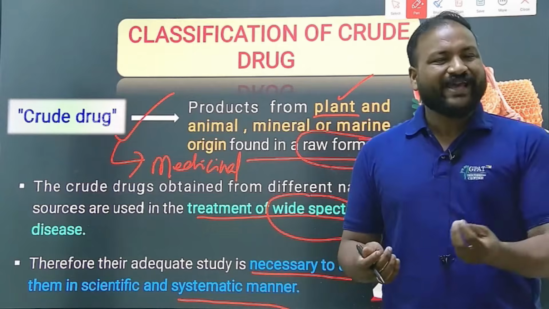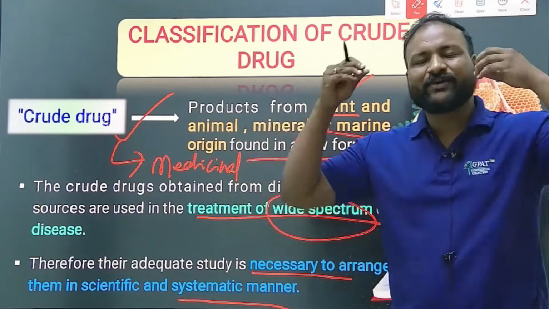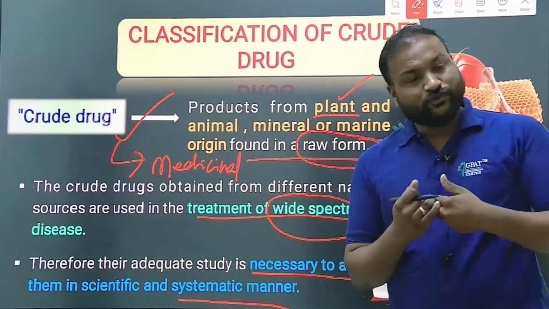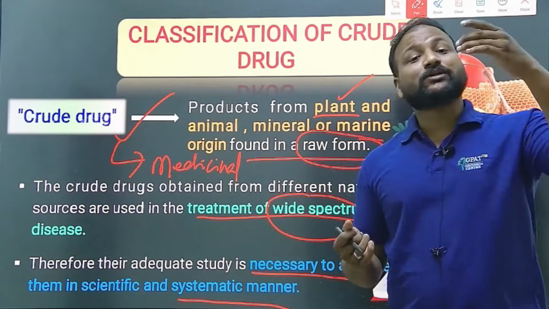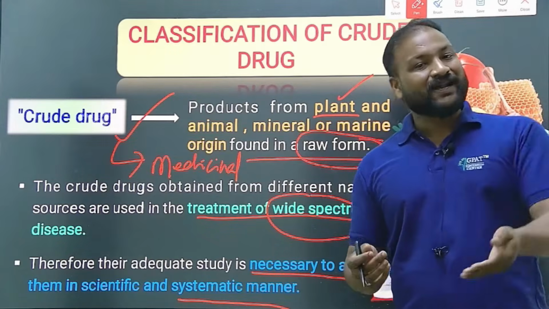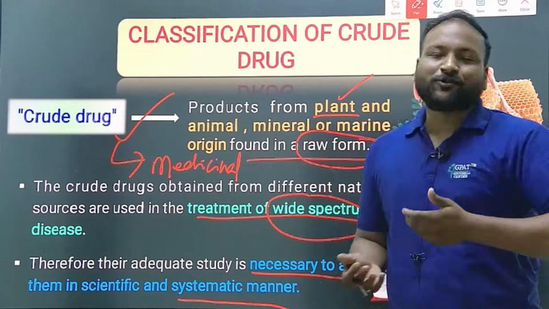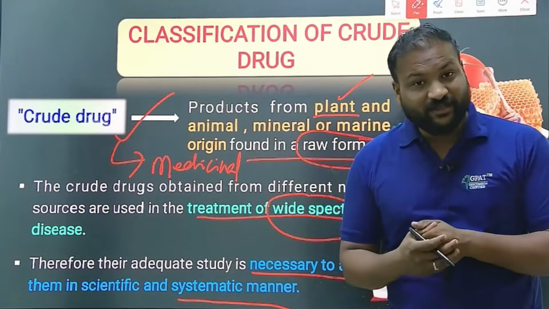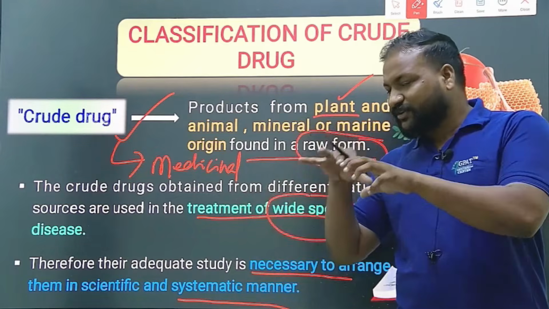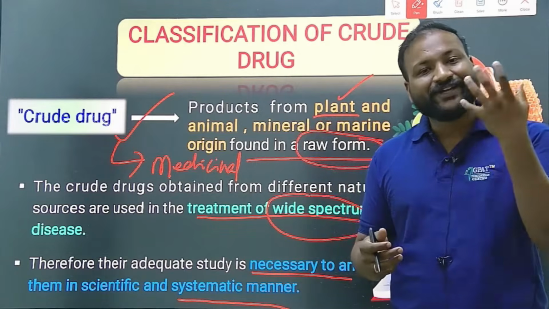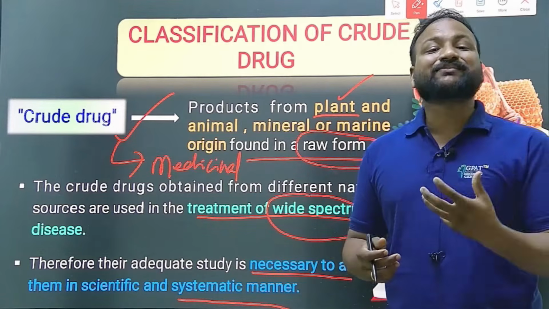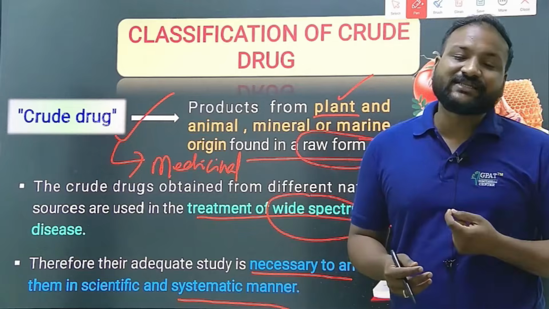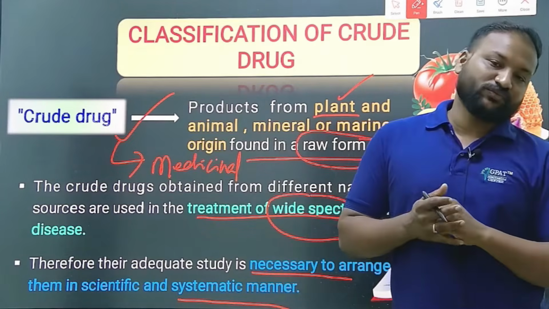Do we have only one type of plant? No, we have lakhs of species. So many orders, so many families, genera, species and subspecies are there. For that reason they are difficult to handle, and we need to arrange them in a systematic and scientific manner. For that reason, we apply the classification of crude drugs.